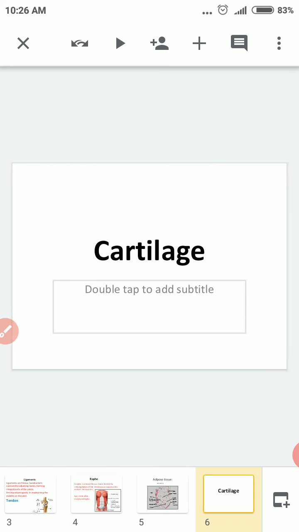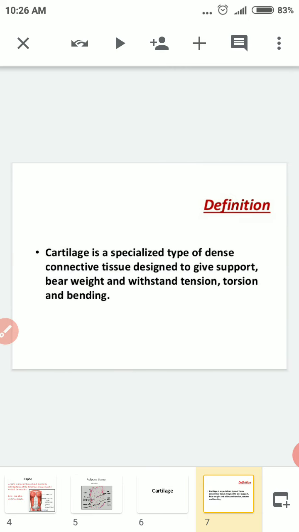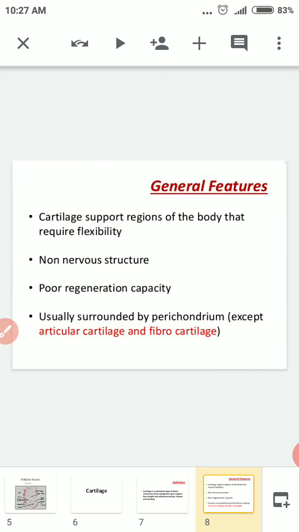Okay, the next topic is called the cartilage. What is the definition of the cartilage? Cartilage is a specialized type of dense connective tissue designed to give support, bear weight, and withstand tension, torsion, and bending. All of that is withstood by this type of tissue, the cartilage. Okay, general features of the cartilage.